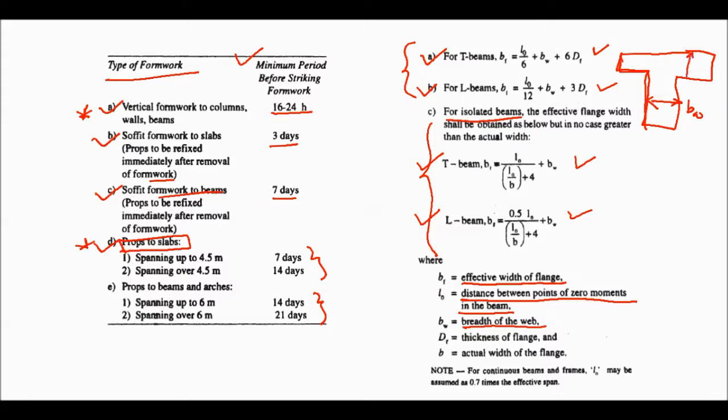This is Df, thickness of flange. b is the actual flange width, okay. So for continuous beam and frame, L0 may be taken as 0.7 of the effective span, 0.7 of the L effective for continuous beams and frame. Okay, so these are important.